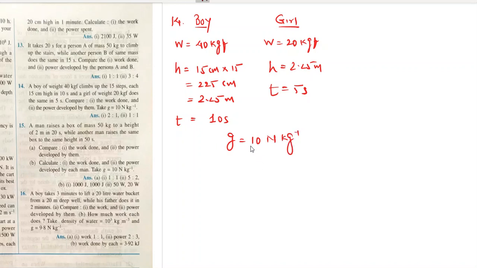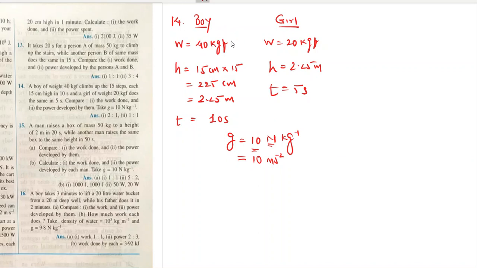Remember, whenever the value of G is 10 Newton per kg or 10 meter per second square, it's the same thing. If you convert the values, Newton is kg meter per second square multiplied by per kg. So meter per second square only you are going to get. Whenever the value of G is 10, the weight becomes 40 kgf or 40 Newton.